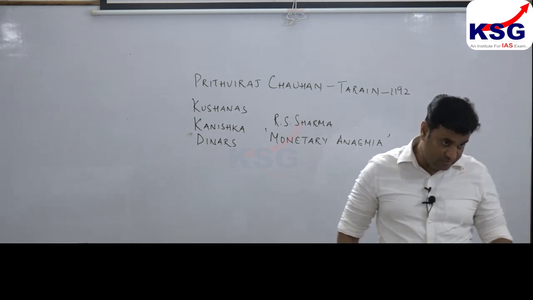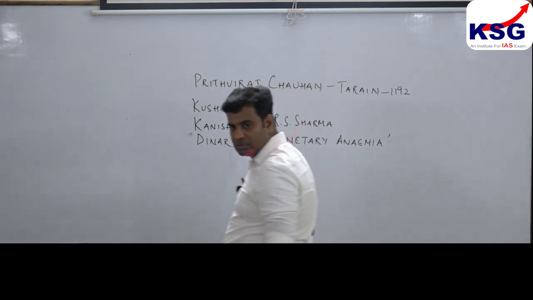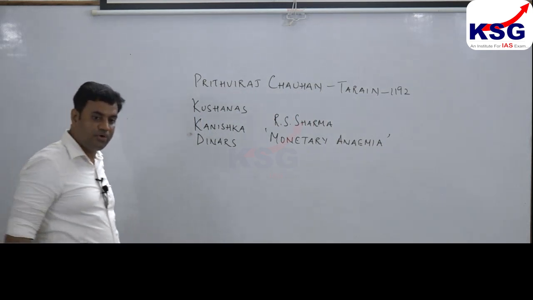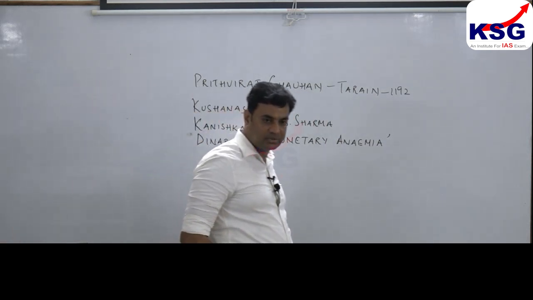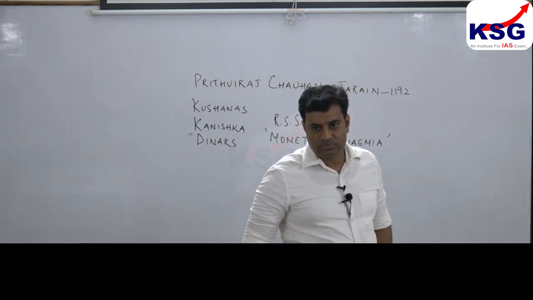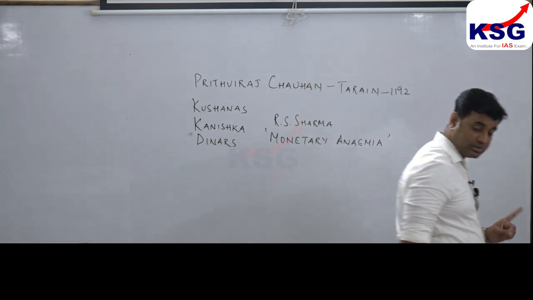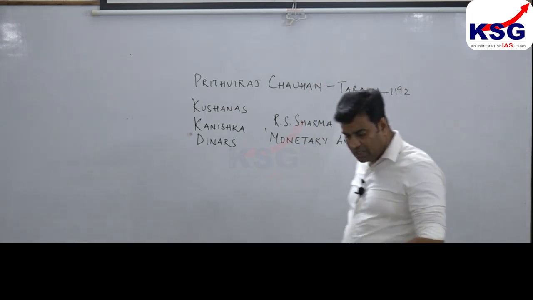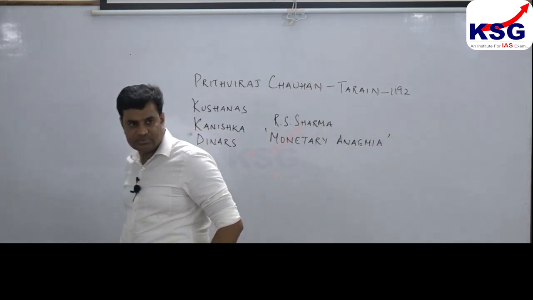And this information is provided through coins. Clear? Right, the coins found in Ajmer region